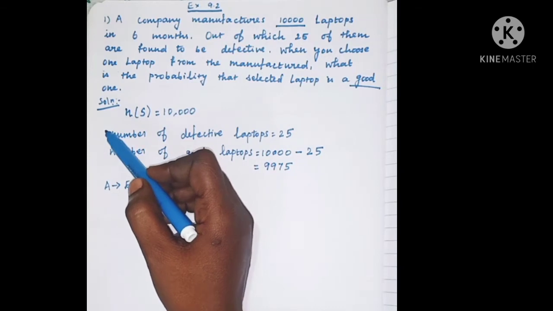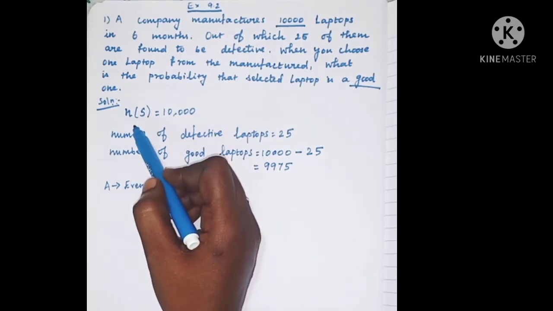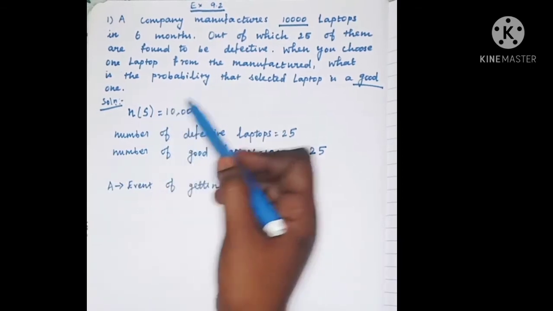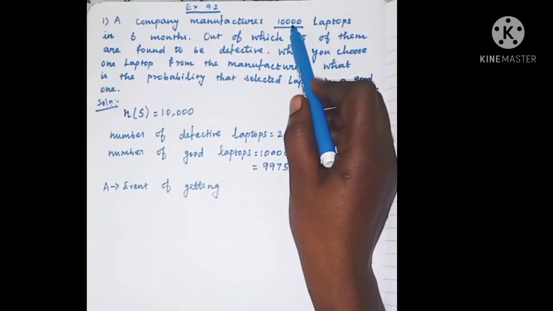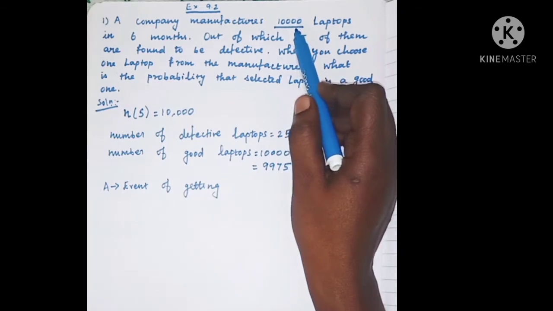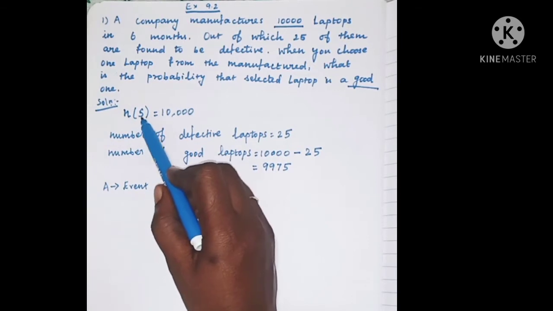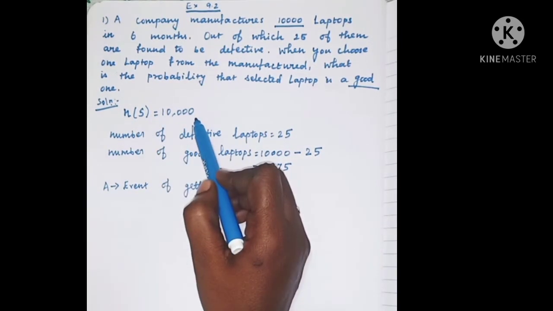Solution. Here first we have to identify the number of the sample space. So n of S is equal to how many laptops are given? There are 10,000 laptops. So n of S is equal to 10,000.